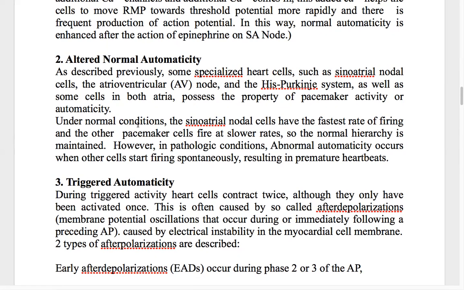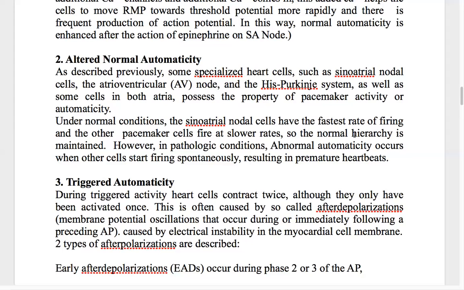So it is not seen in normal conditions. But under pathological conditions, especially in ischemia related problems, abnormal automaticity occurs when other cells also start firing spontaneously.